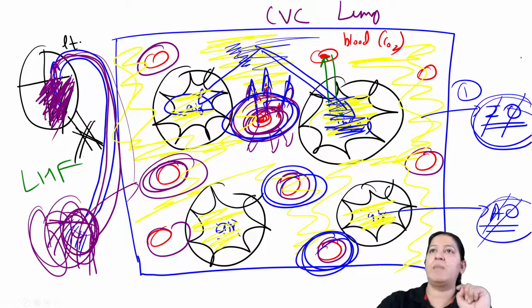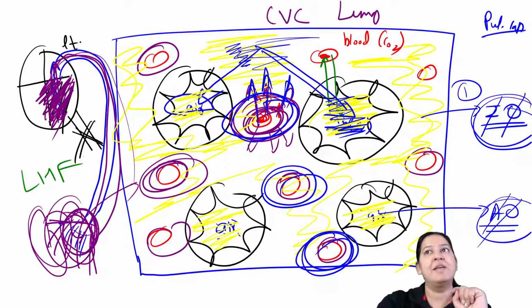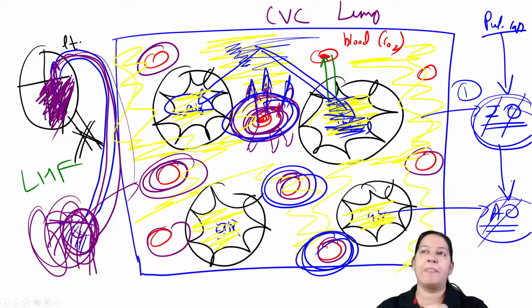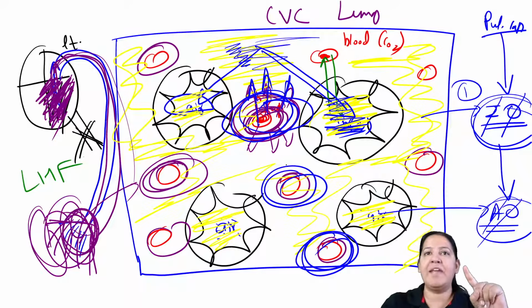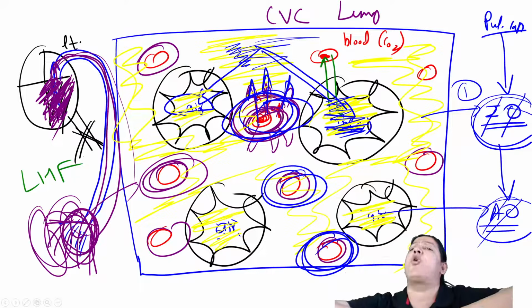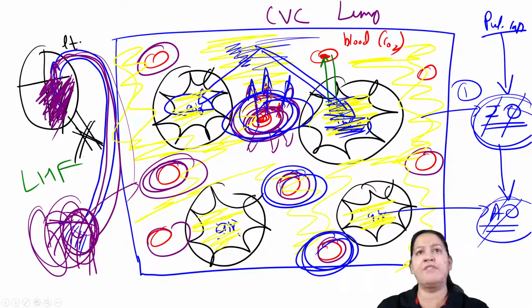So the first change is pulmonary capillary dilatation. Pulmonary capillary got dilated. Second, it will lead to interstitial edema. Third, it will lead to alveolar edema. Now the fourth thing, the last one. Everyone give me a thumbs up. These capillaries will rupture. The pulmonary capillaries are so dilated that they rupture. Many of them rupture.